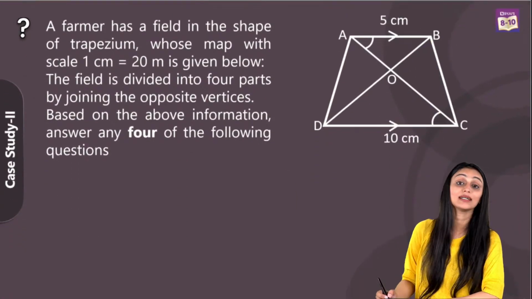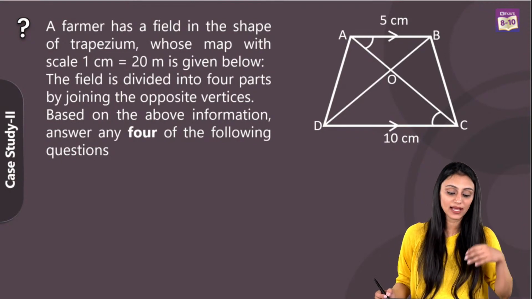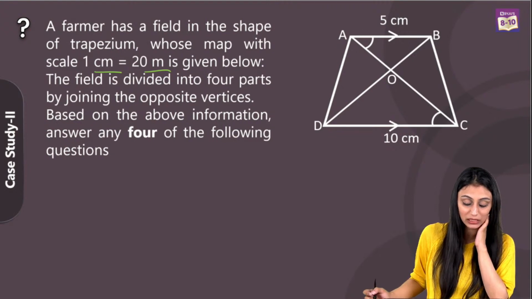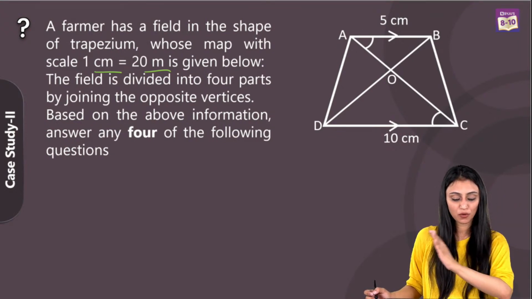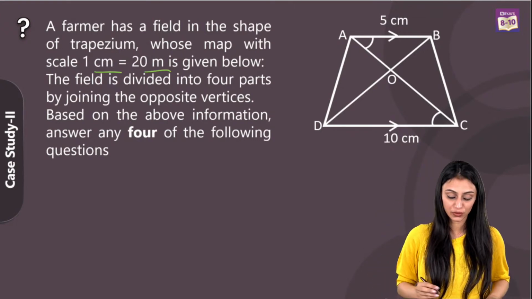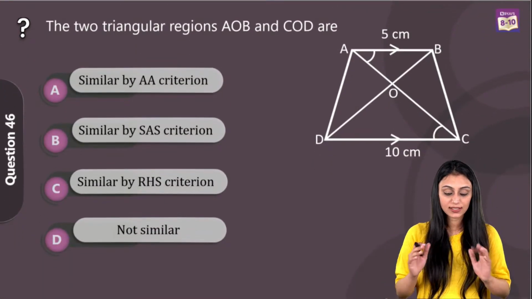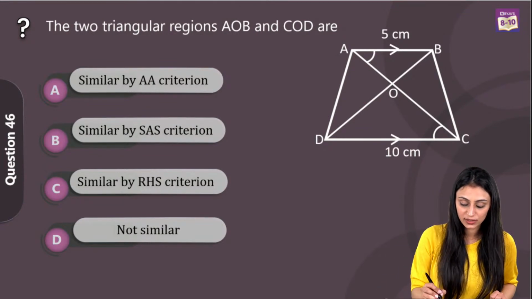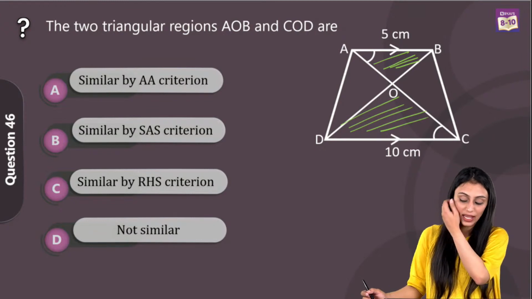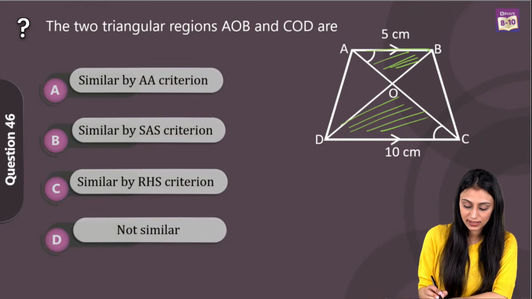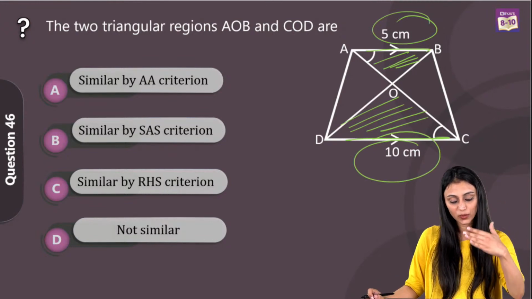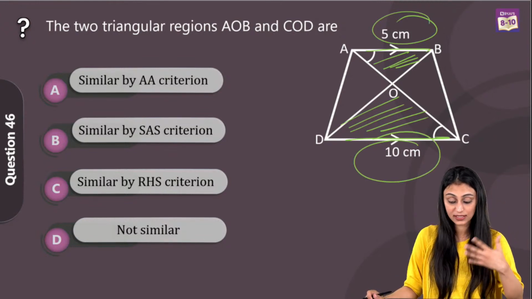Now, let's take a look at case study number 2. A farmer has a field in the shape of a trapezium whose map with scale 1 centimeter equals 20 meters is given below. The field is divided into 4 parts by joining the opposite vertices. Based on this information, we have to answer a few questions. So, this is the figure that we have. There are 2 triangular regions, this triangular region AOB and this triangular region COD, right? And we are given that these sides are parallel over here, their lengths are also given. So, we have to check which criteria it satisfies or whether they are similar or not.